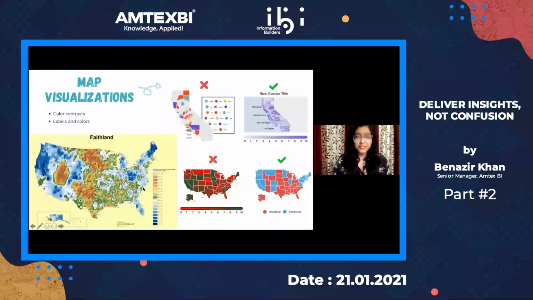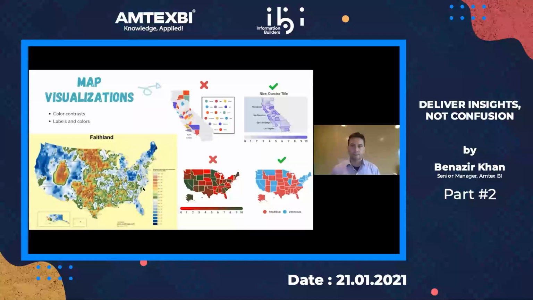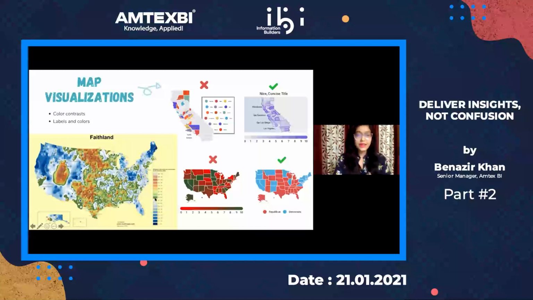We love map visualizations, don't we? It's so much fun to throw in a map visualization and make it look really awesome. But a few things to remember: in the Faithland termed map, the color gradation given for one range is the same as the gradation used for another range. I'm going to rush through. Please color with a purpose, and don't use gradations like this, which will confuse your user.